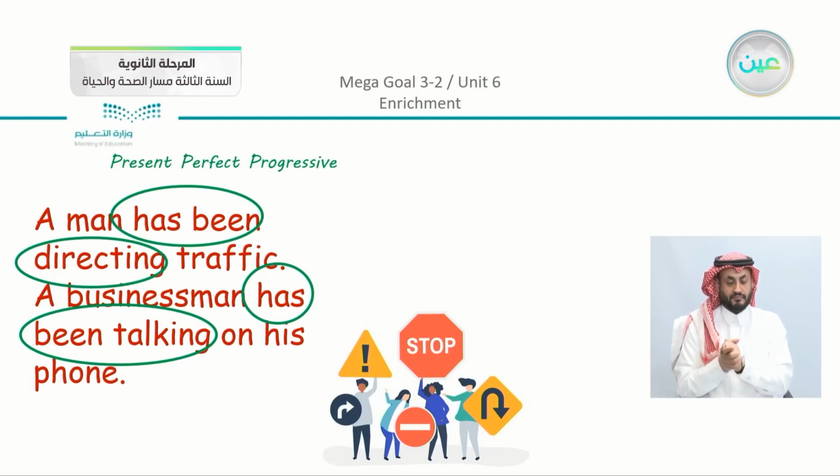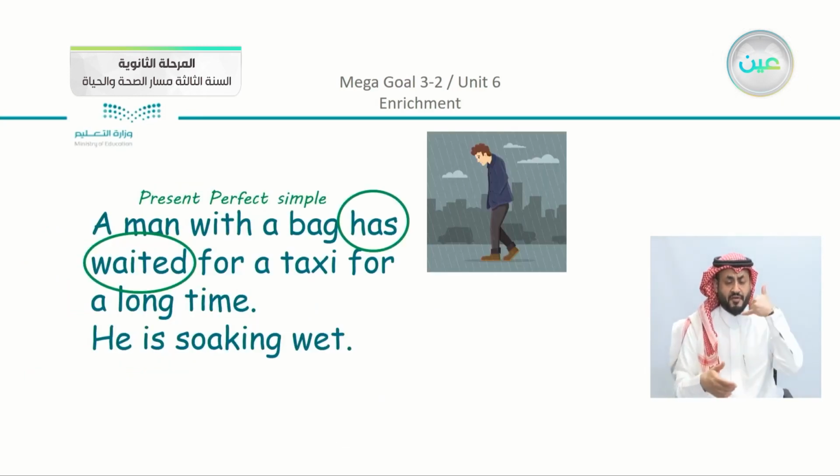A man has been directing traffic. A businessman has been talking on his phone. Now, all of these sentences are just to make you recall the structure that we studied. We have here, a man with a bag has waited for a taxi for a long time. He is soaking wet. Now, in each example, you can see that when we use the present perfect simple, we just have the past participle with either has or have.